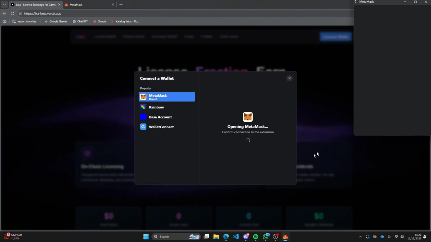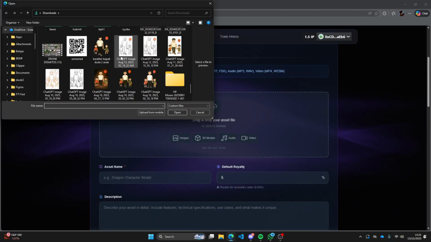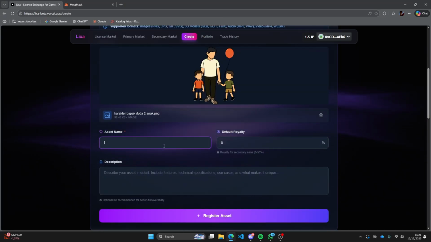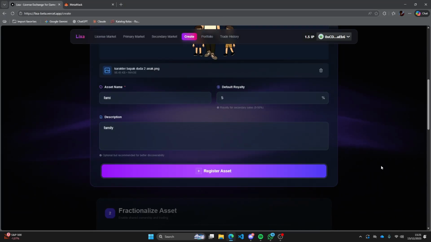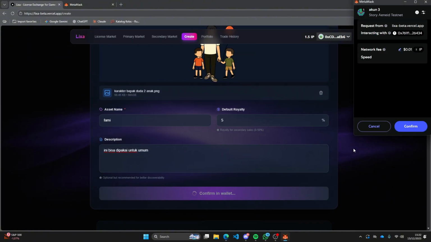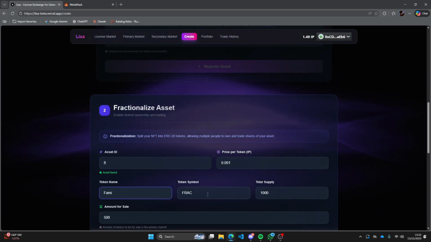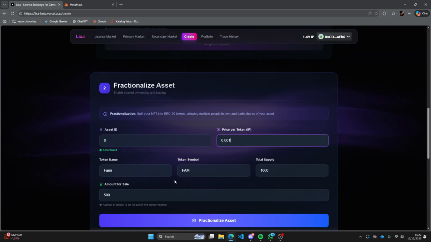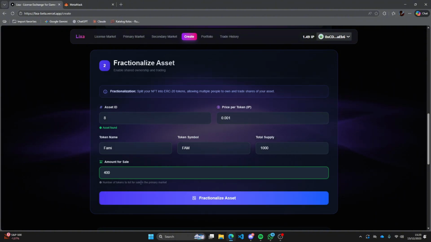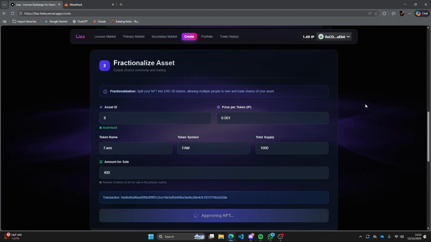Now, I'll show you how to add an asset and purchase it on Lixa. First, creators go to the Create page to register a new asset by uploading their digital file and minting it on-chain. After the asset is registered, it can be fractionalized into tokens, allowing shared ownership and royalty distribution. In this step, the creator fractionalizes the asset by splitting its ownership into ERC20 tokens. Here, the creator defines the token name, symbol, total supply, and the price per token.